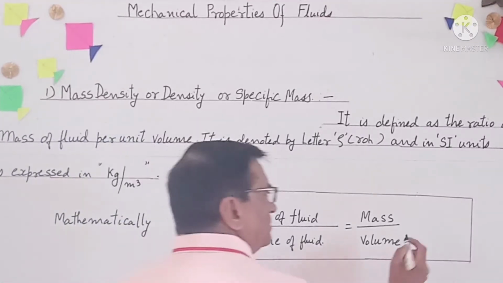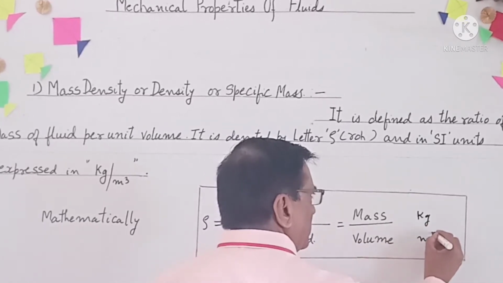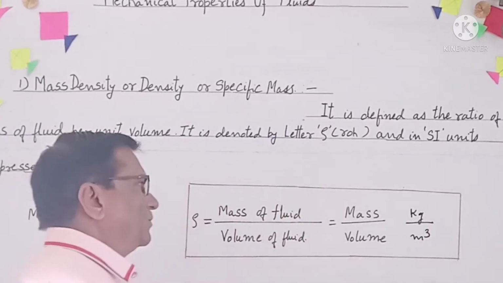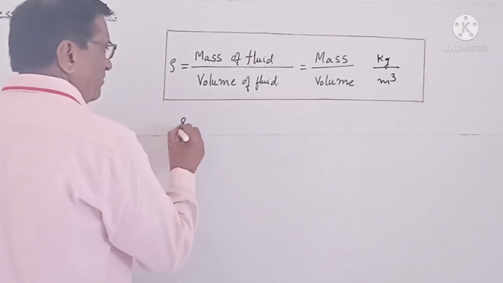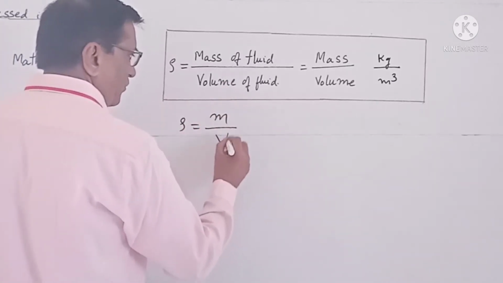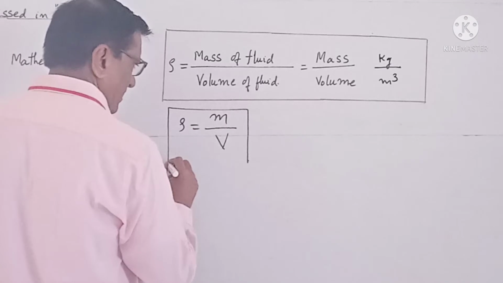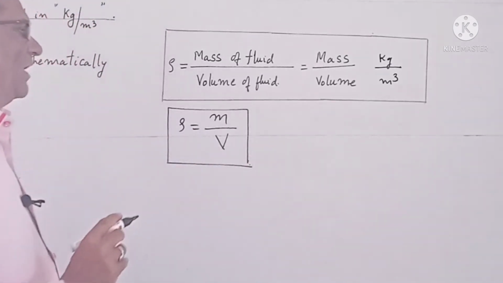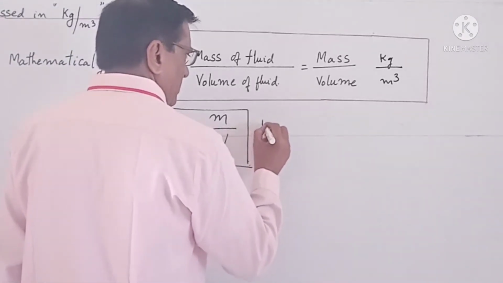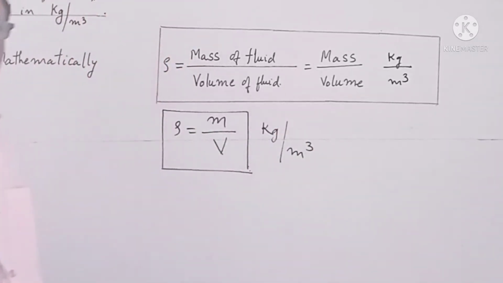As mass is measured in kg and volume is measured in meter cube, the unit is kg per meter cube. If m is the mass of fluid and V is the volume of fluid, then we can represent the mass density as rho is equal to m upon V, and in SI units it is kg per meter cube.